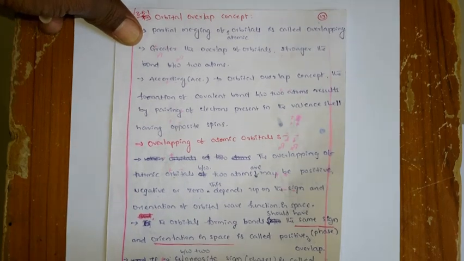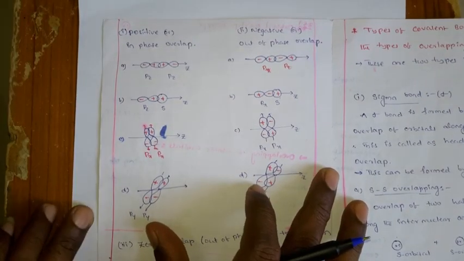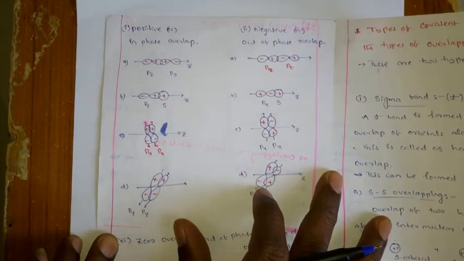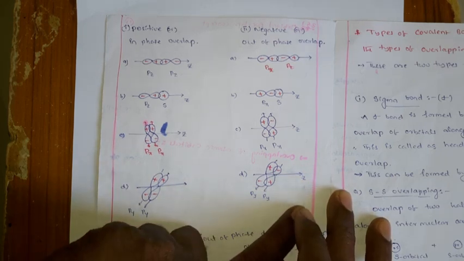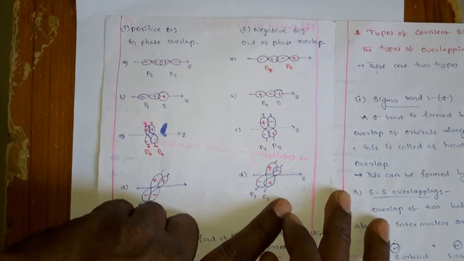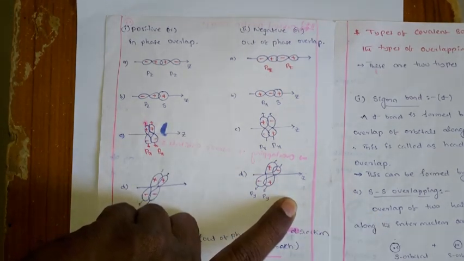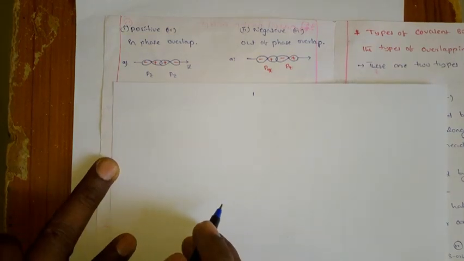So let us see what is the positive and what is the negative. First we can see the positive overlap. What is the positive overlapping? The positive overlapping depends on two things.